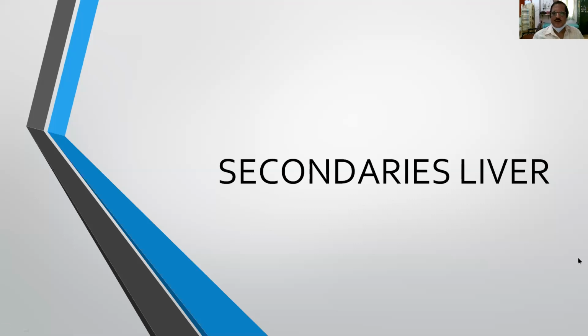So another important and interesting topic today, that is secondaries liver. So this is very, very important both for clinical as well as for your theory. And there are some important factors as well, as most of the points are useful for your NEET examination. And secondaries liver, a very, very interesting topic.